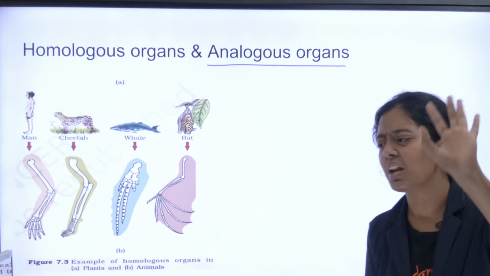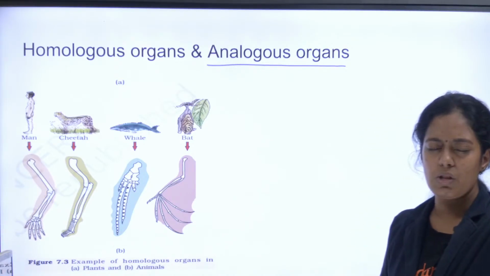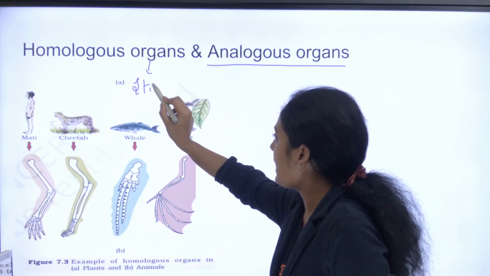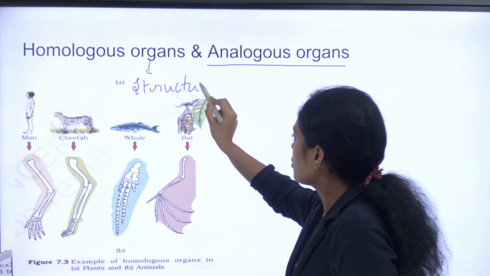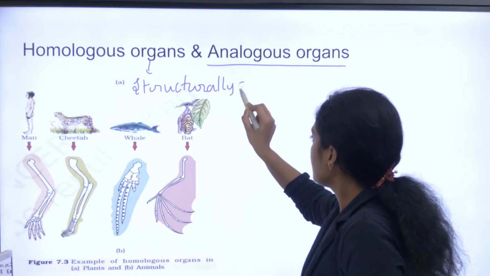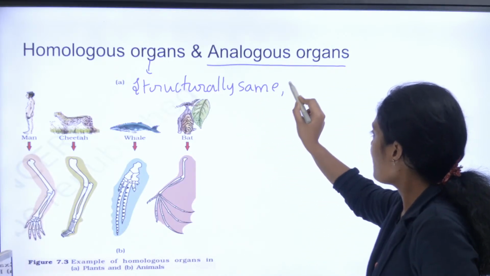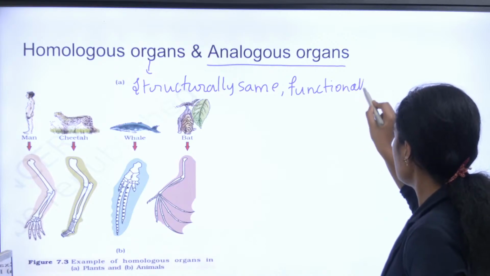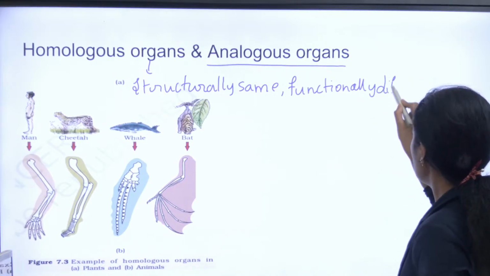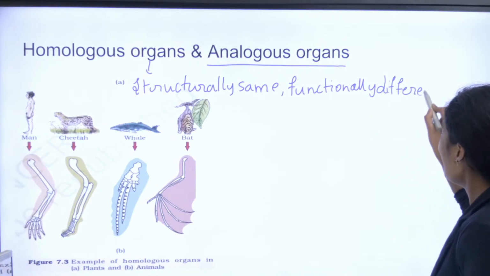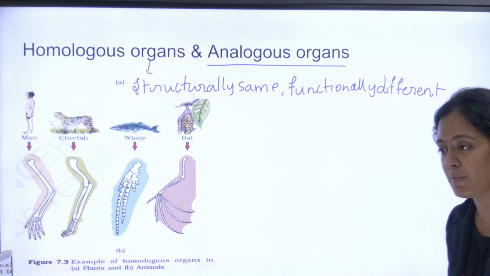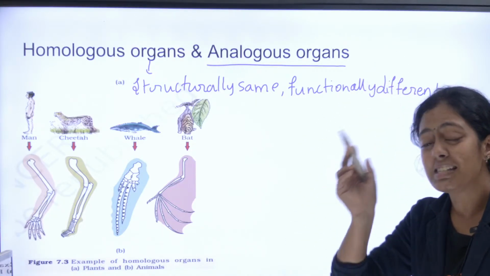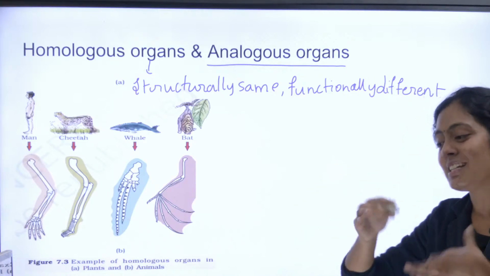Structurally same, functionally different. I'm explaining it very simply. Okay, what is homologous? Structurally same, functionally different. Now, what is an analogous organ, students? Can anyone tell me what is analogous organ? Yes, structurally different, same function.